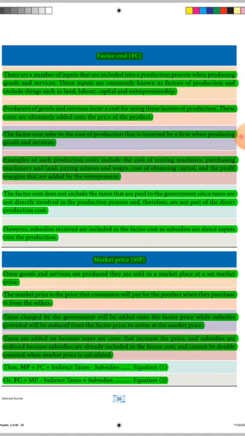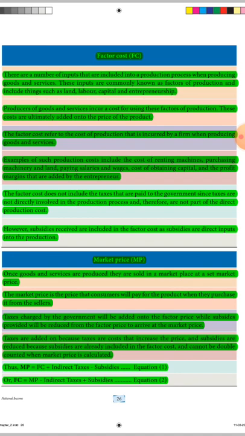Market prices. Once goods and services are produced, they are sold in the marketplace at a set market price. The market price is the price that consumers will pay for the product when they purchase it from the sellers.